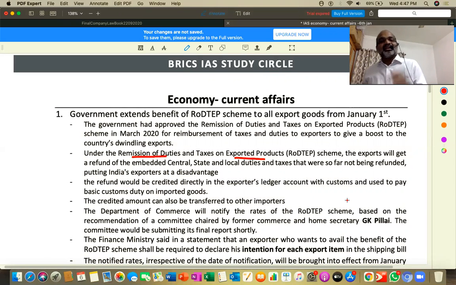The government could not pay for the last few months. Therefore, the government has approved remission of duties and taxes on exported products. Whatever products you have exported which were produced in India, if the government has made a promise that the taxes are going to be exempted, those amounts are going to be paid to you right now. Obviously, this is a kind of encouragement the Indian government is providing for all the exporters, so that exports will be encouraged and exports will boost up. Understood? That is the second point.